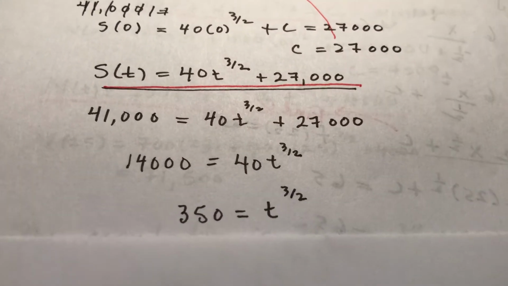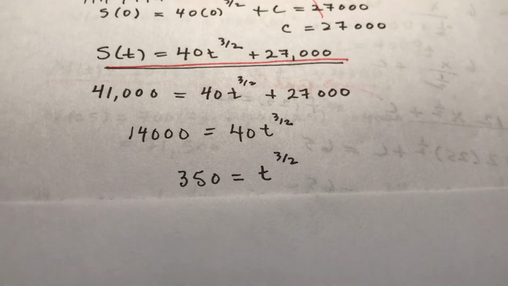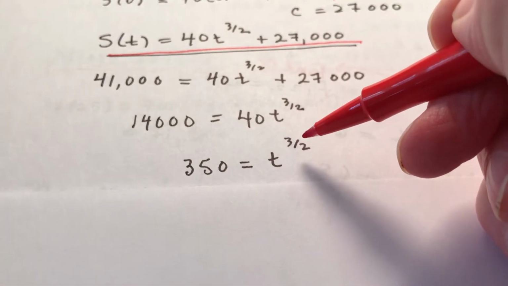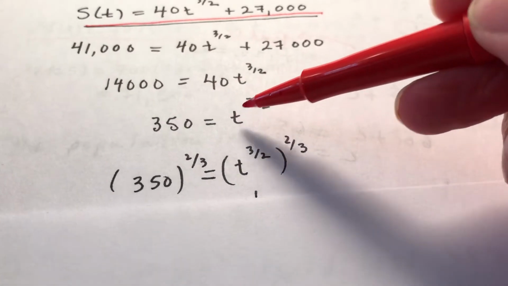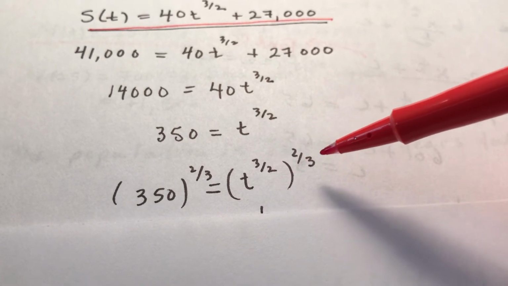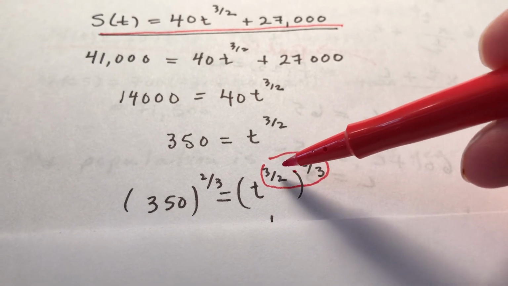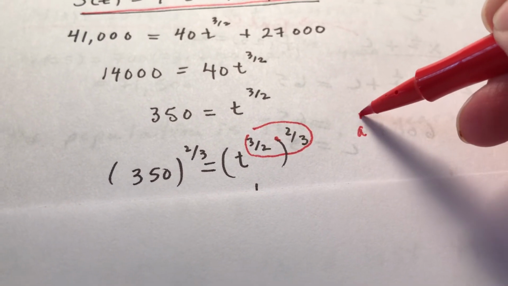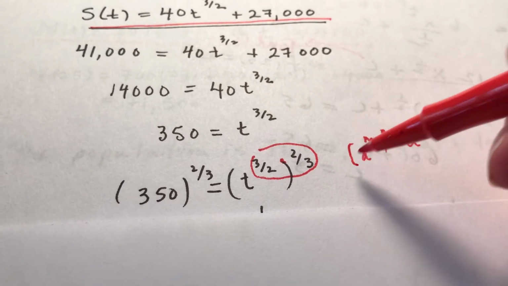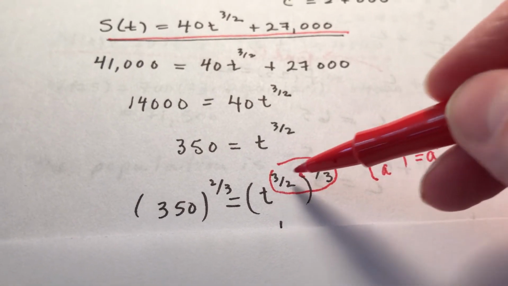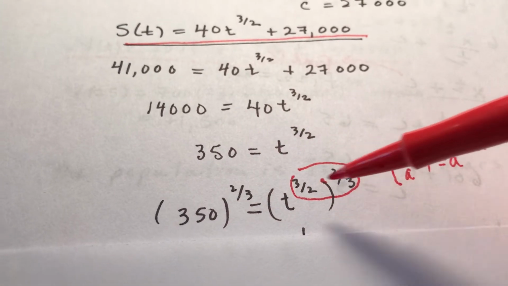Now this you don't come across every day. A t to the 3/2 power. If I'm trying to get rid of this 3/2 power, the easiest thing to do is this. If I power this to the reciprocal of that, you multiply exponents. So if you have a to the m to the n, that's a to the m times n from our exponent rules. So if I multiply those, that gives me a 1. Notice that I flipped that, and you must do it to both sides. So I took both sides to the 2/3 power.